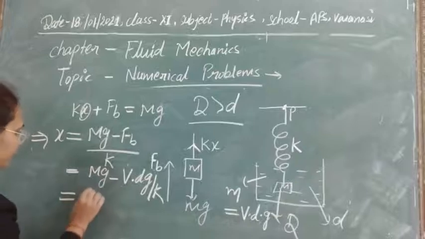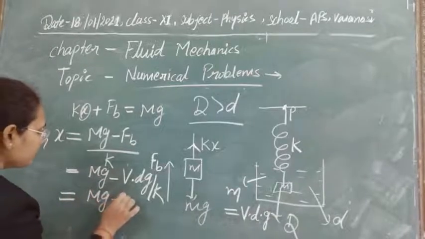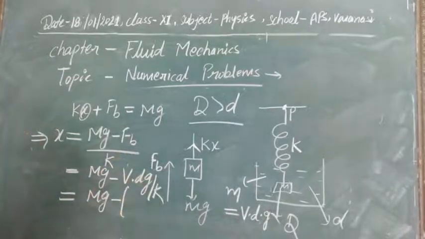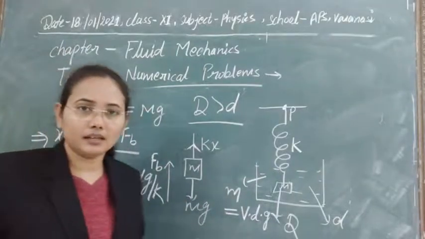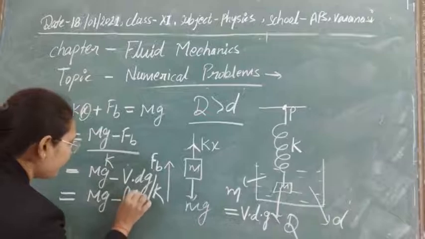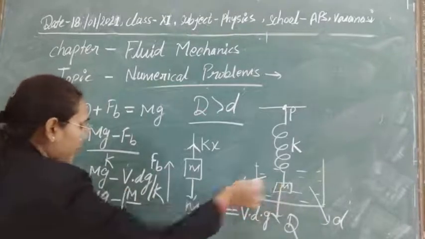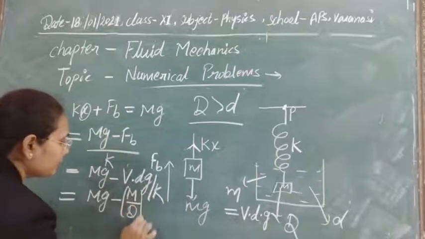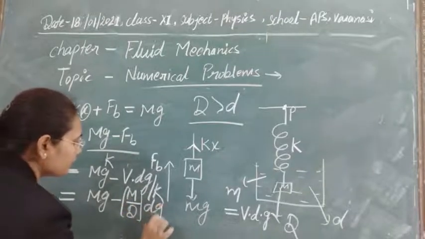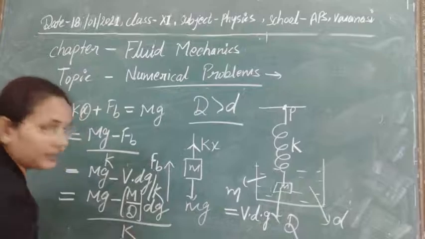And again if you solve it, then m into g minus, in place of V, this is volume, we can write mass per unit density here, obviously. So m is the mass of this cube, and the density of the cube is equal to capital D. So this is d g divided by k we have.